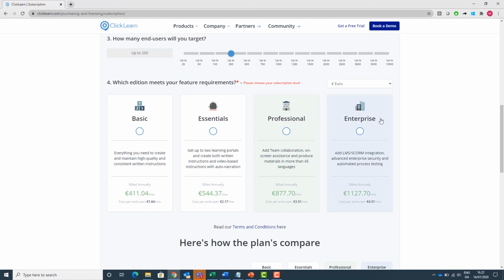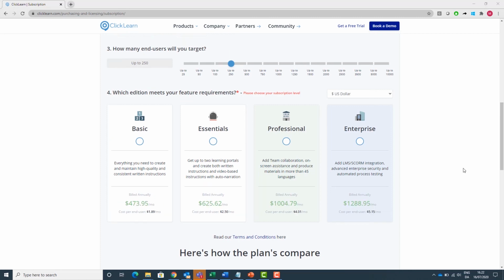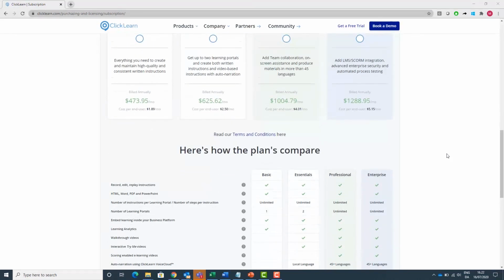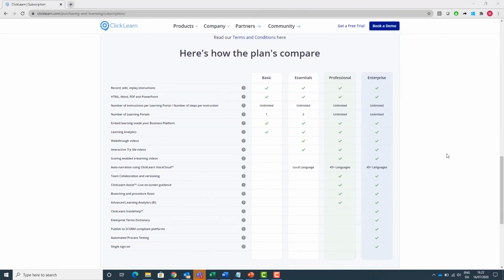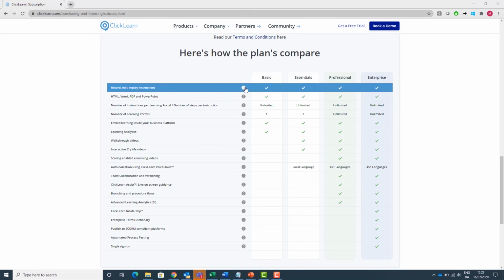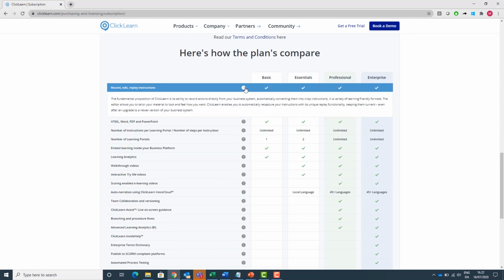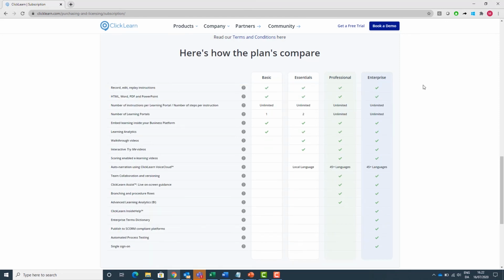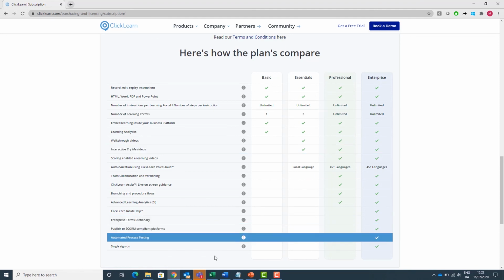You now can start from a price around 400 euros if you have 250 users, up to 1127 euro. If we convert that into US dollars, you will start around $500 up to $1,288. Each feature and function is fully described here at the bottom, so feel free to go to our website and see what is included in each edition and the features and functions that you may require.